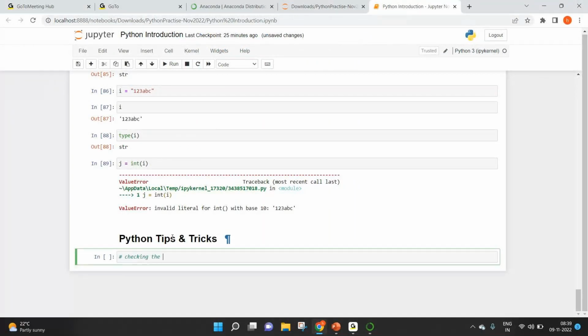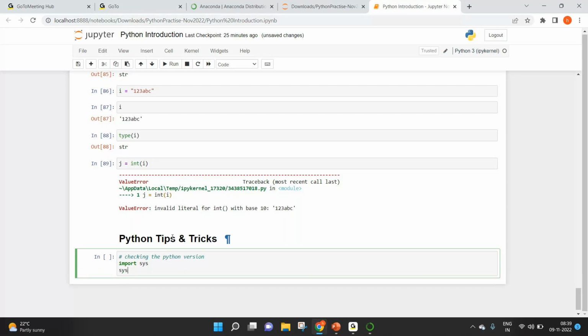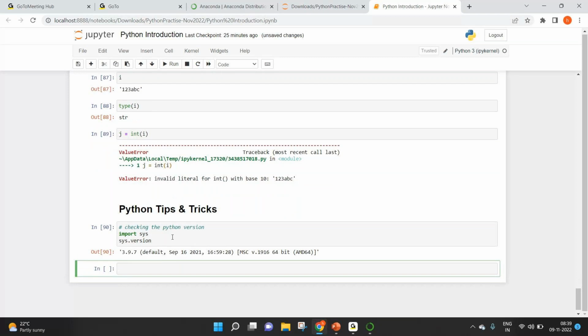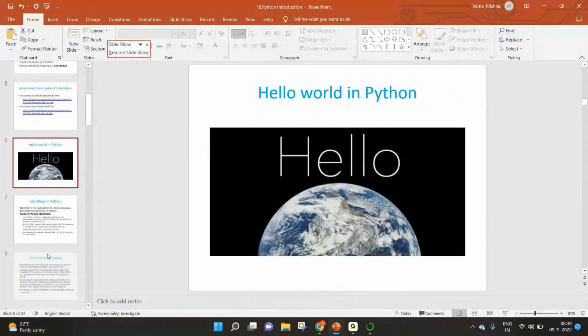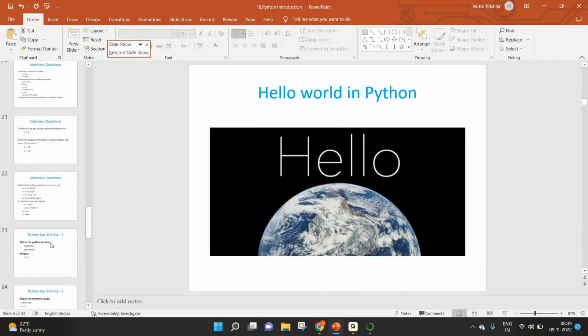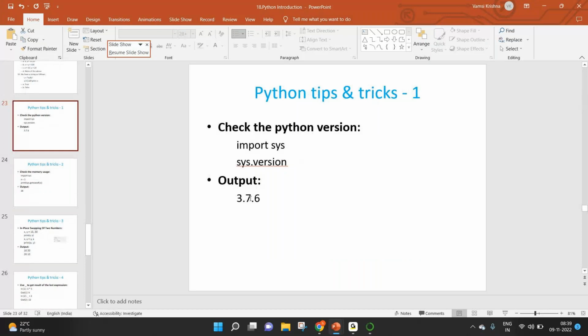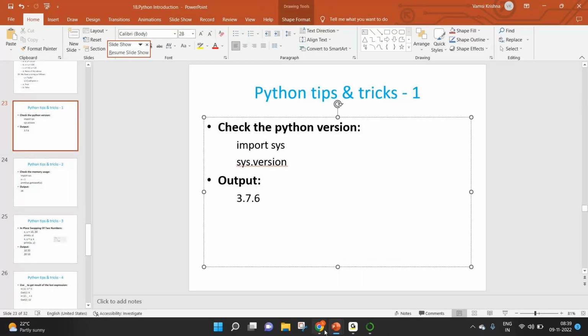Checking the Python version. Import sys, then sys.version will give you the Python version. Right now I have 3.9.7 available. So let me go ahead and then modify that. 3.9.7.